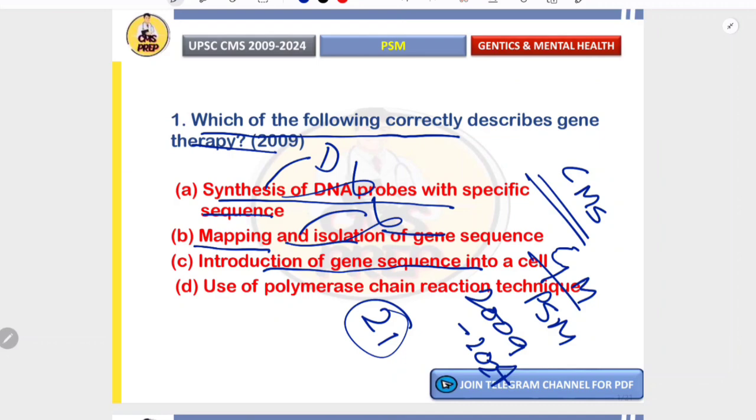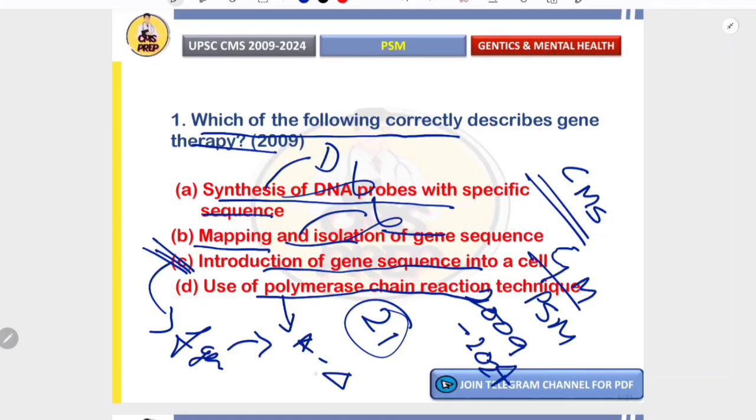Introduction of gene sequence into a cell. Yes, this is correct. Therapeutic technique involving the insertion of a functional gene into the cell to correct a genetic disorder or produce a therapeutic effect is known as gene therapy. Use of polymerase chain reaction technique. This technique amplifies the DNA. It is used in diagnostics but not used in therapy. Hence the correct answer is C.